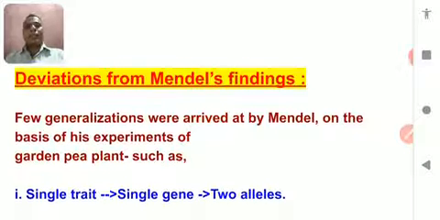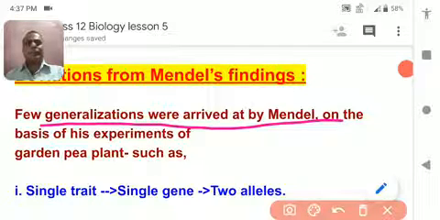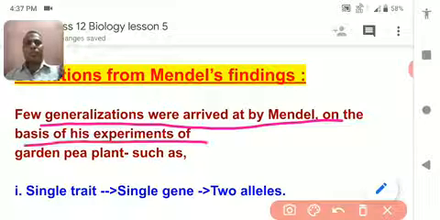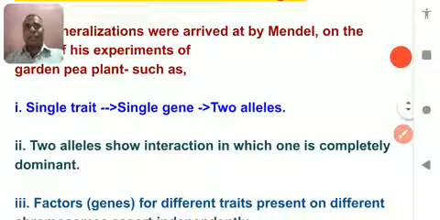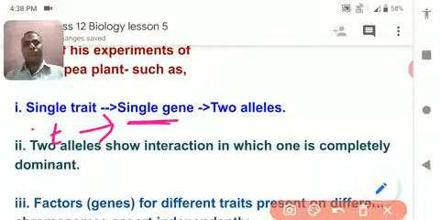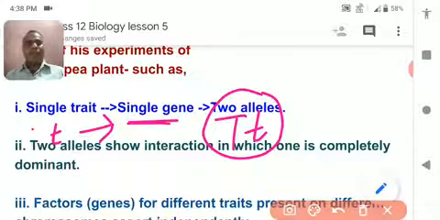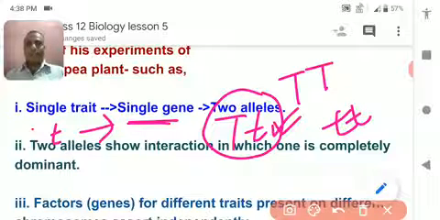Let's study. A few generalizations were arrived at by Mendel on the basis of experiments on the garden pea plant. These are the basic principles discovered by Mendel. First, a single trait is represented by a single gene, and the trait is present in a pair, either homozygous allele or heterozygous allele, or again homozygous allele.